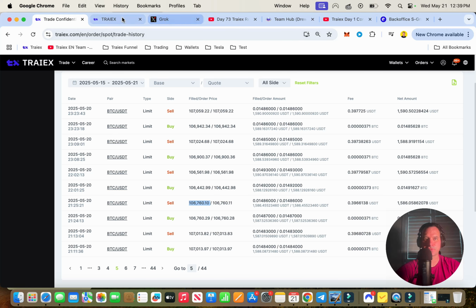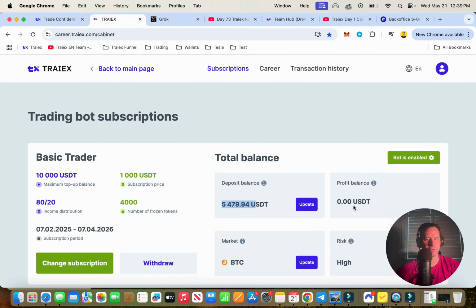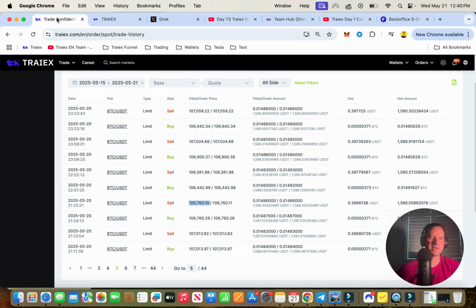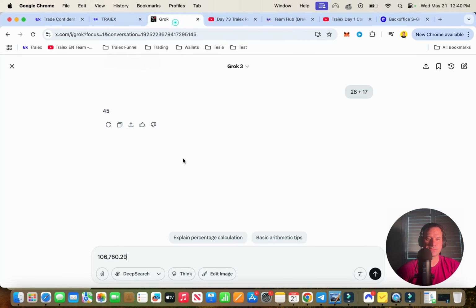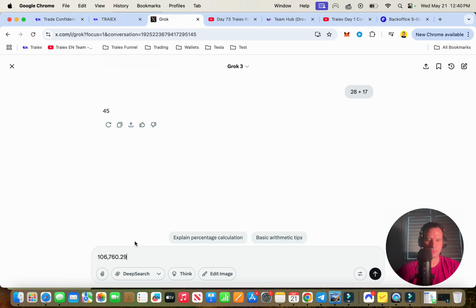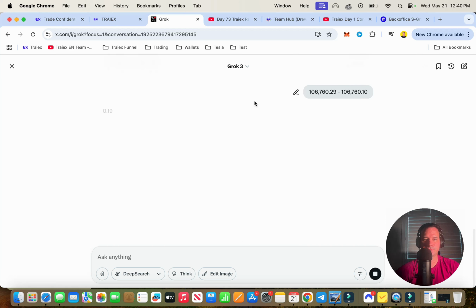Actually, let's just check this really fast, guys. Let's refresh the page. I really want to see this as a minus. Nope, still hasn't done a trade yet. So we need to put, did I copy it? Yeah, so we need to put this here. So this minus this equals cents, 19 cents. And that's actually a big one. So if something is $106,000, $107,000 and your loss in it is 19 cents, that's 19 cents.